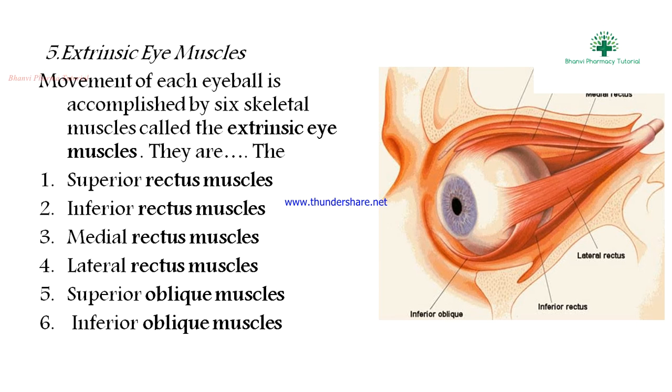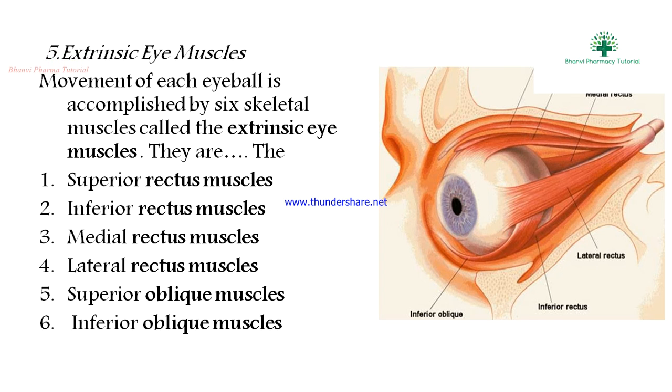Next, the fifth one is the extrinsic eye muscles. The movement of each eyeball is accomplished by 6 skeletal muscles called extrinsic eye muscles.